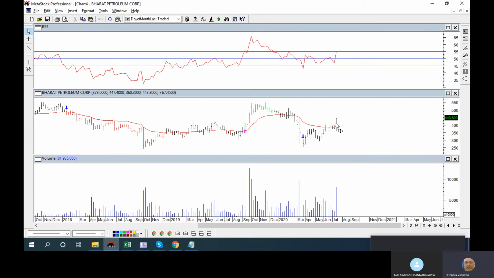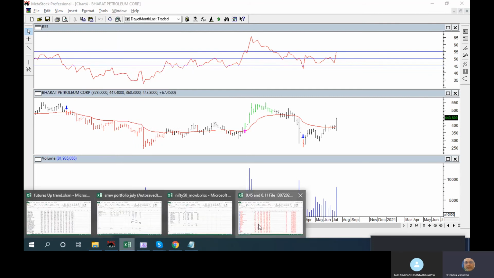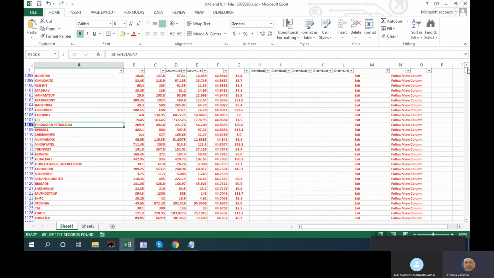So now it is a hold. It is not in exit, so maybe we are waiting. Now if this goes above 55, then it will start giving you green. If we are looking at this Excel sheet right now and searching it, it will show me that it is an exit because it is not updated. I will update it tonight. So what is the scenario on this?